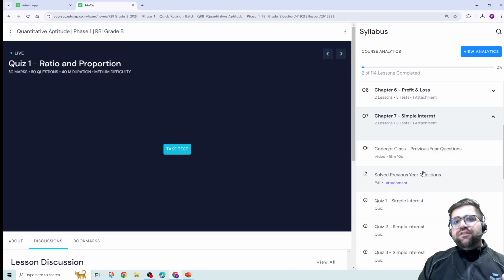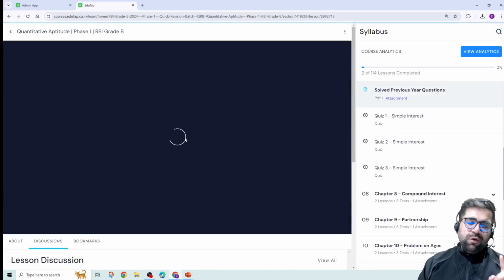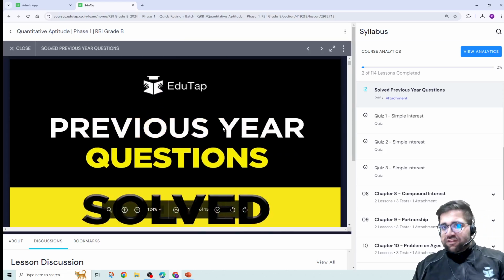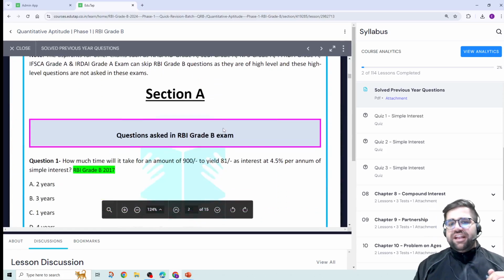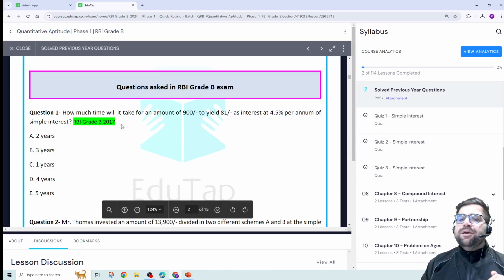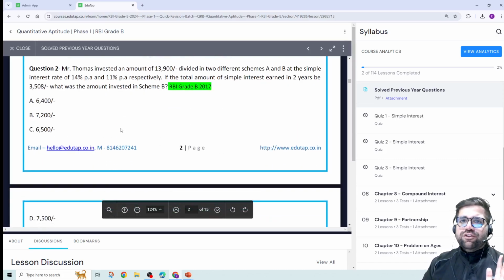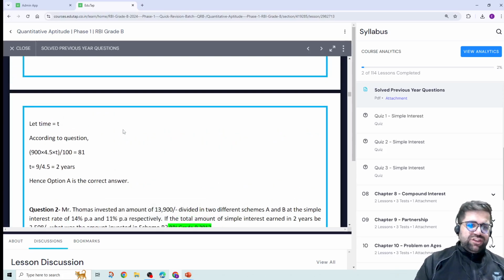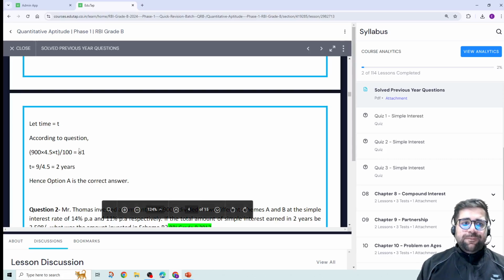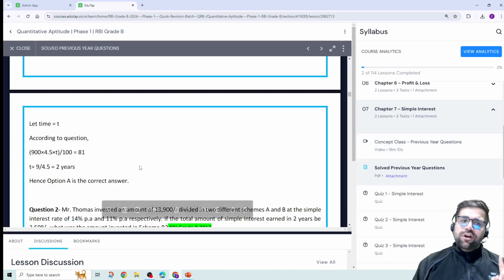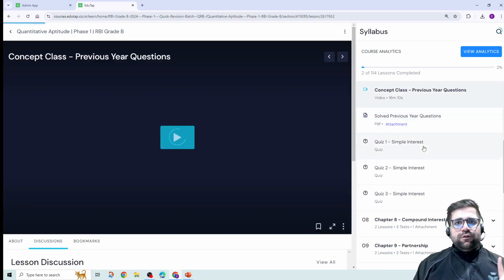Moreover, we are also providing you solved previous year questions. These will include all the questions of that particular topic from the year 2017 onwards, if there are questions from it. For example, this question has appeared in RBI Grade B 2017. First we are providing you the question, then the written explanation, but if you are not able to understand it with the help of written explanation, then we are also providing you a concept class, which is a recording of the solution of the previous year questions.